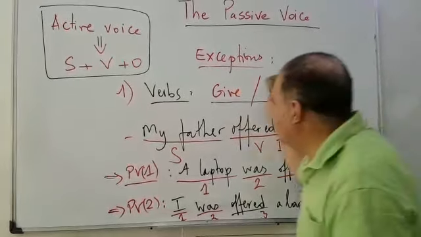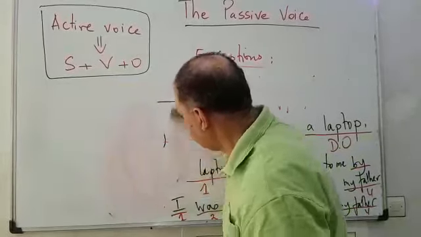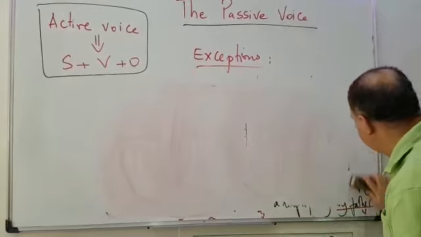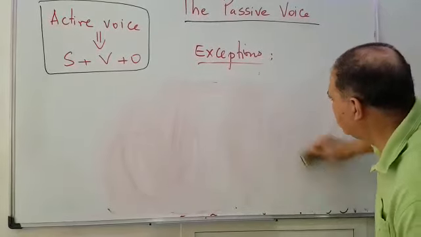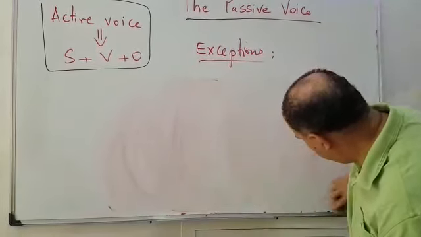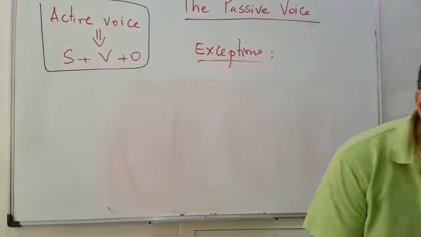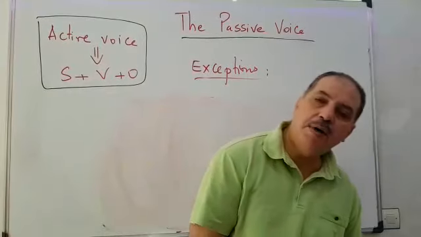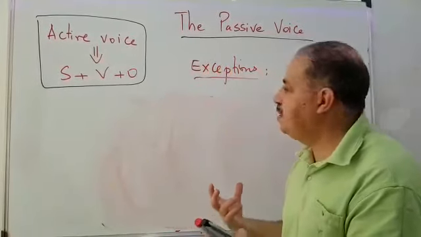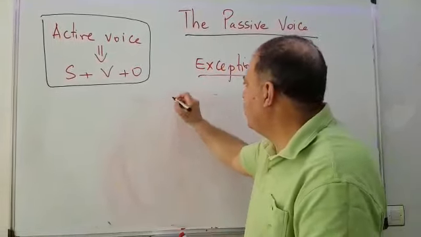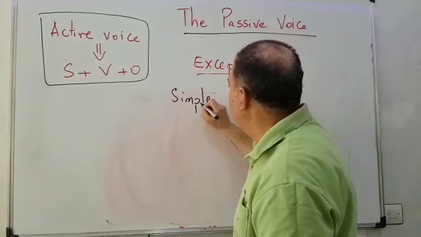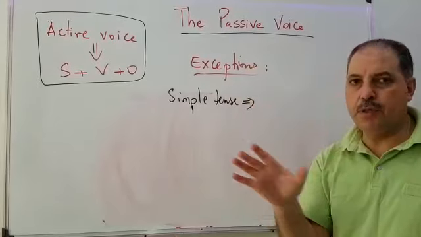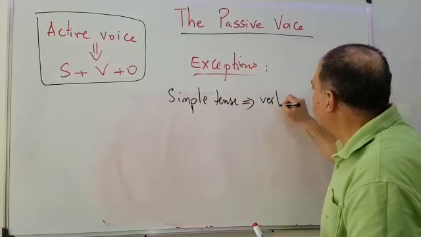Is it clear? Now we move to the second exception, which would concern tense. We know in English we have simple tenses and compound tenses. What do you mean by simple tenses? A simple tense is when we have only the verb. We use only a verb, like what?